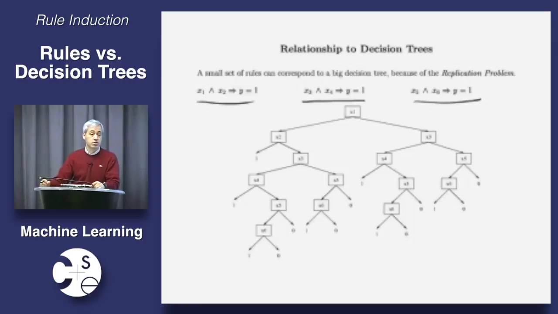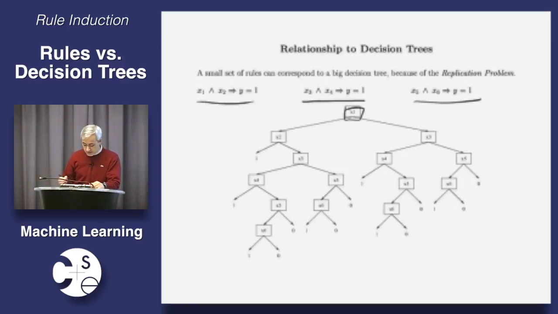Which one of these shall we put at the root? It's not always irrelevant which one you put at the root, right? Because you could get a smaller or larger decision tree. But for the moment, let's just worry about doing this any way that we can. Okay? So let's just say that we pick the first antecedent in the first rule. Why not, right? So the first thing that we test is x1, right?